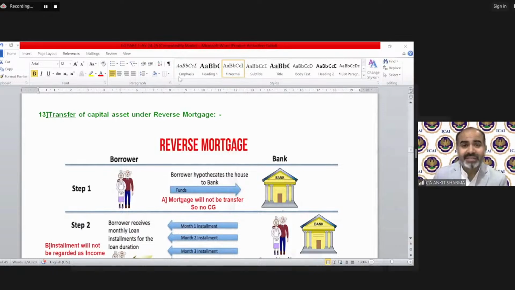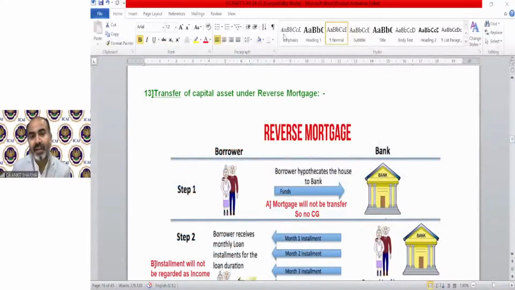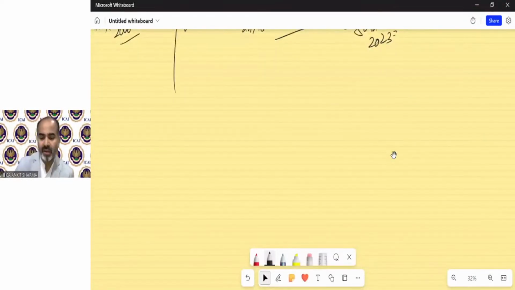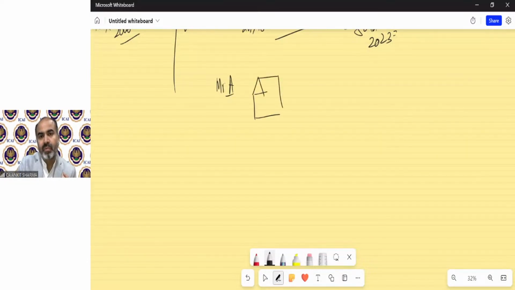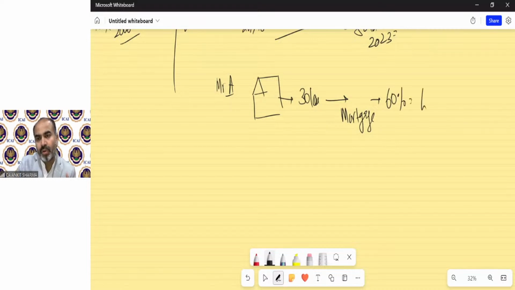So moving on to the provision of mortgage and reverse mortgage. Before understanding the concept of reverse mortgage, let me explain the general meaning of the term mortgage. It works like this: suppose Mr. A has a building, the market value is suppose 30 lakh rupees, he mortgages this building and suppose he avails a 60% loan, which is 18 lakh rupees.